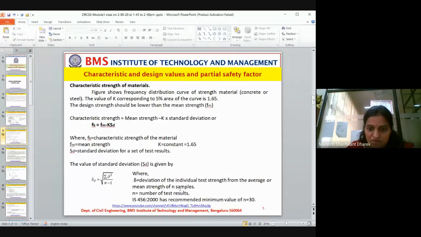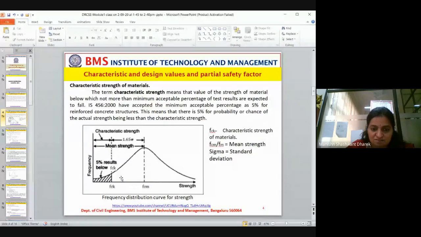Now, this is the mean strength, correct? This portion is the mean strength. Now, the design strength, let us take it in a simple way of understanding. This is the highest value. I'll tell you what the design strength is: the highest value is the design strength. So whatever strength we apply or whatever the strength of the material, it will be within this curve. It will be somewhere here only.